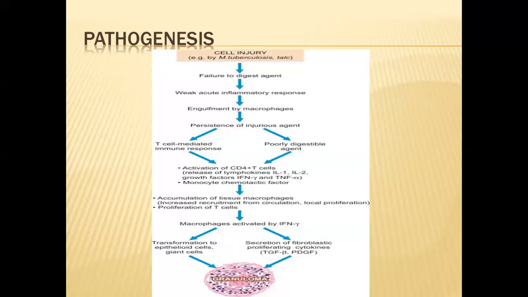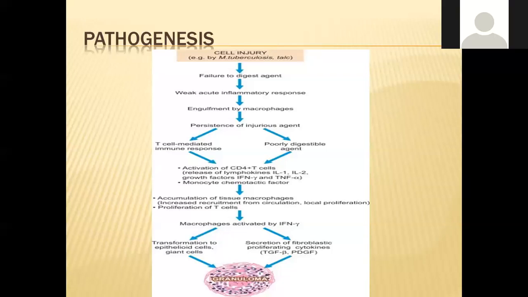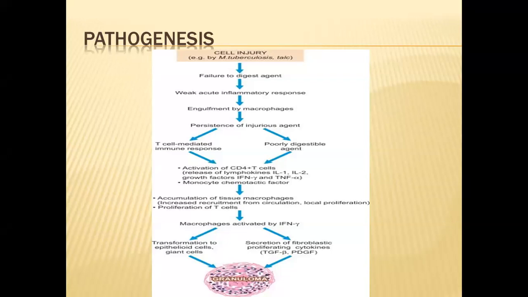And these macrophages, as I have told you in the previous class, produce growth factors like platelet derived growth factor and transforming growth factor beta. So all these features lead to the accumulation of tissue macrophages, increased recruitment from circulation, local proliferation, and proliferation of more and more T cells. And macrophages are activated, as I've told you, by the gamma interferon.